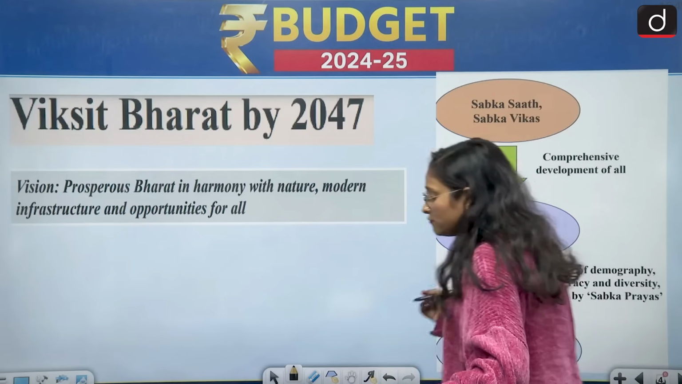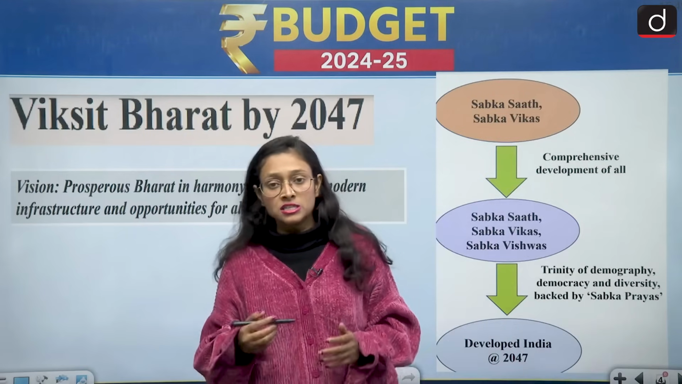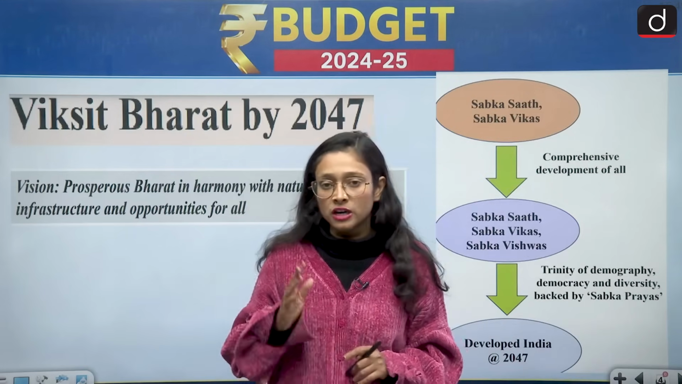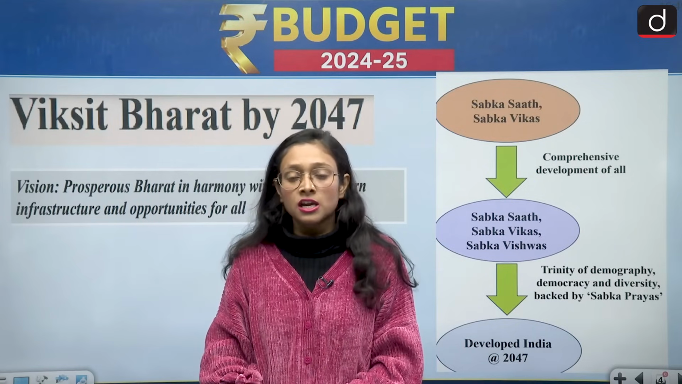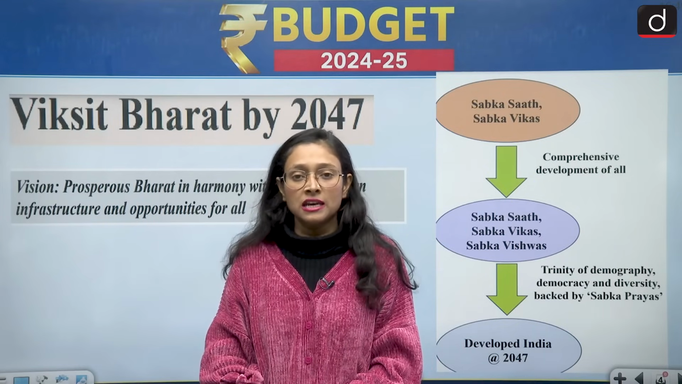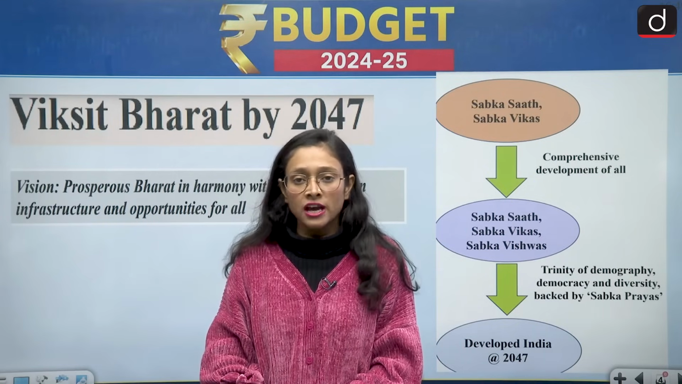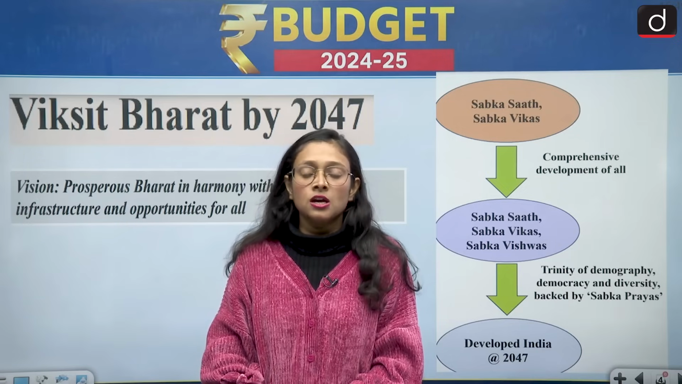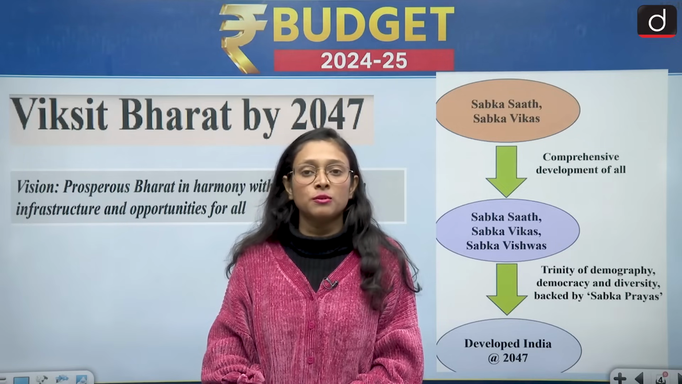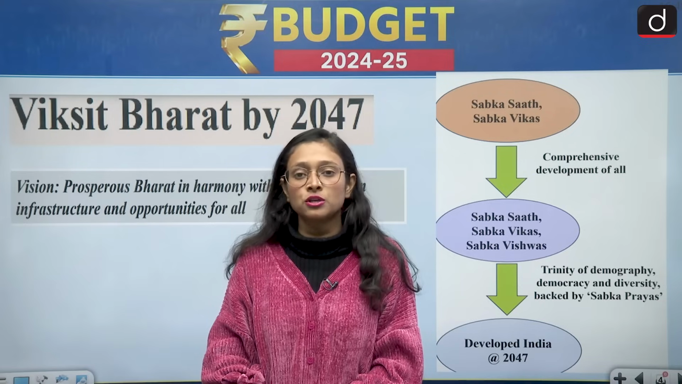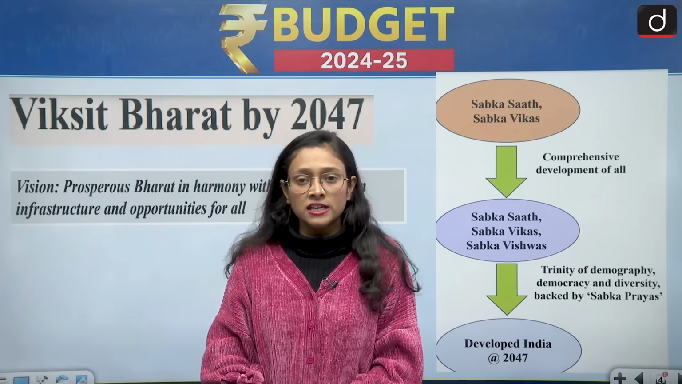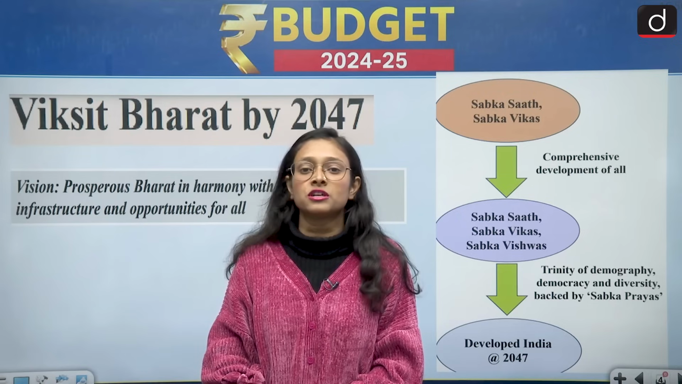Before discussing the theme, first of all you should know that this time the government has focused on 4 categories. The first category is Garib, the second category is Mahilayein, third category is Yuva, and the fourth category is Annadata. So these 4 categories the government has focused on, and according to the government of India, if these 4 categories are satisfied and in a progressive condition, then the country is in a progressive condition.